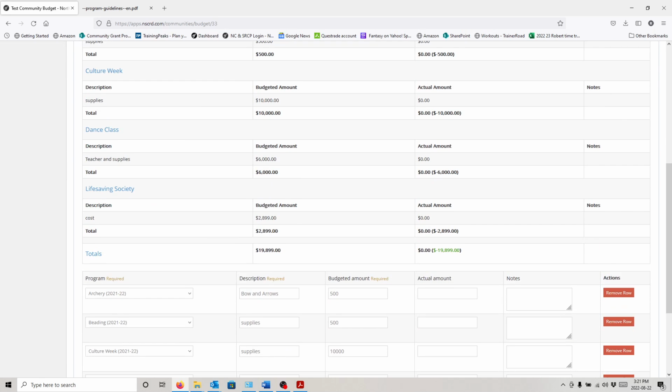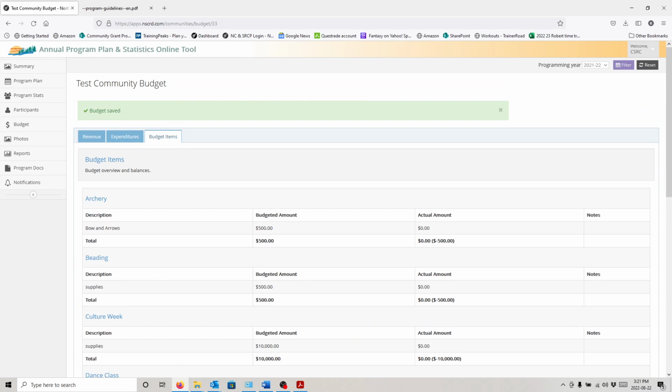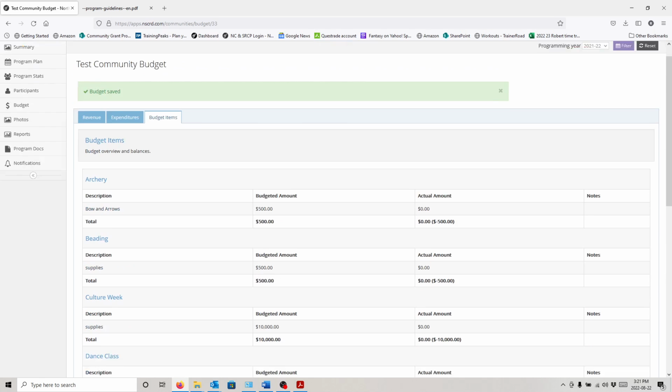You're going to notice, you know, let's say life saving, we had $28.99 accounted for. Maybe it doesn't cost that. Maybe we don't run Life Saving Society. Maybe it costs a little bit more. I don't know. But your budget is a revolving door. Try and keep this updated as much as you guys can. It's a tool here for you guys to use, right?